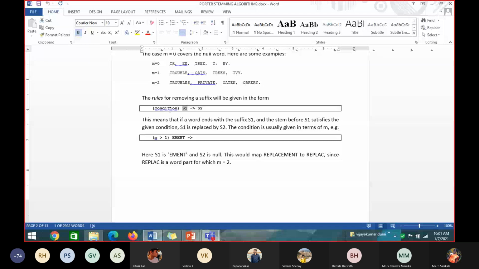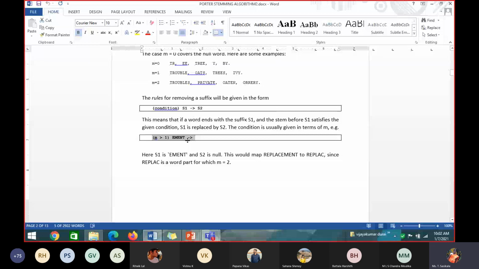Bag, yes or no? Yes or no, student? See, this is the rule they have written: (condition) S1 implies S2. That means that if a word ends with a suffix S1 and before S1 there is a stem, and that stem word satisfies the given condition, then S1 is replaced by S2. Okay, see, this is an example they have given. Can you interpret this example and tell me based on the previous syntax?